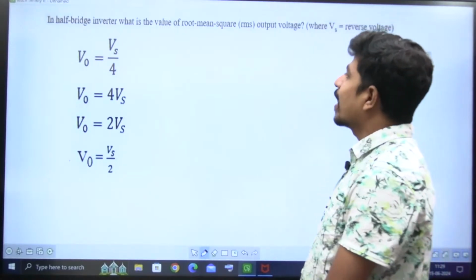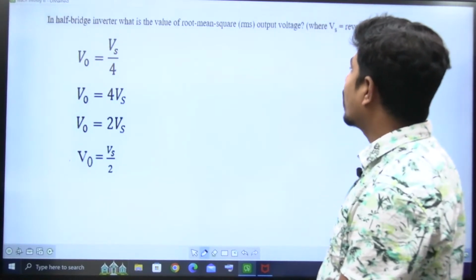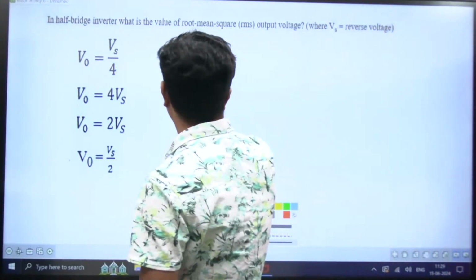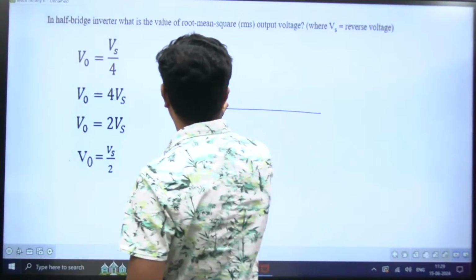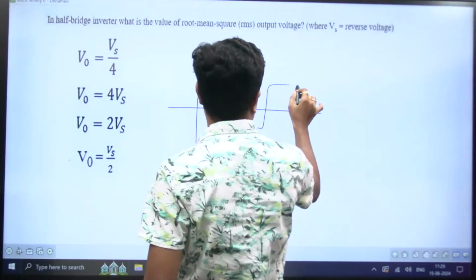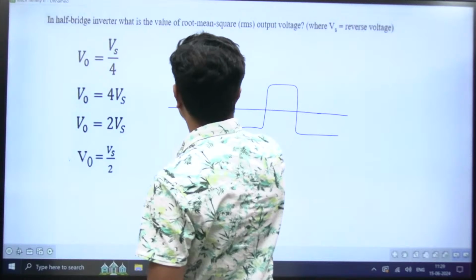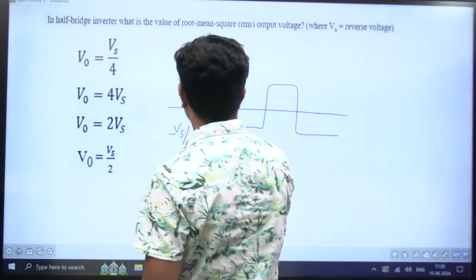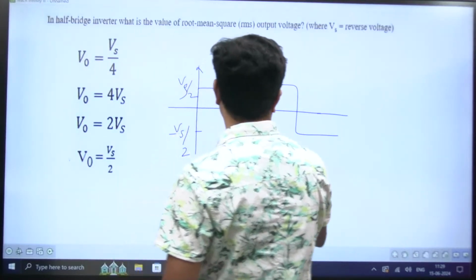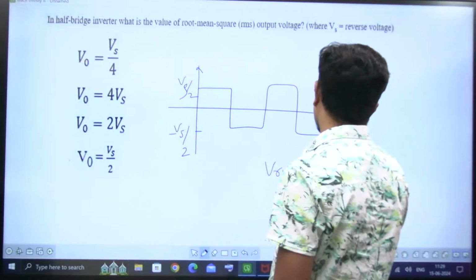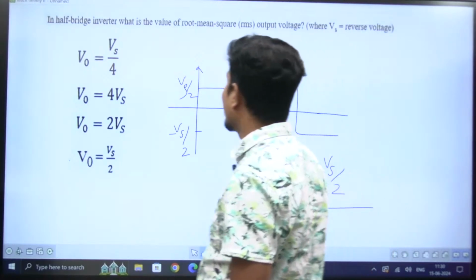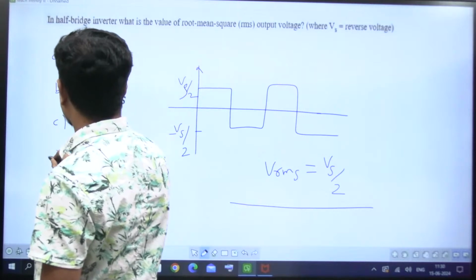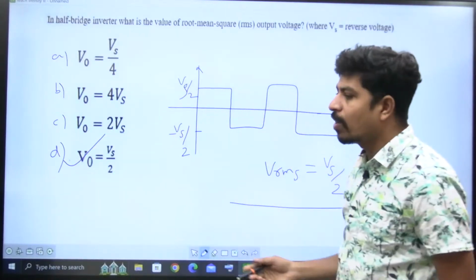In half bridge inverter, what is the value of root mean square output voltage? You're going to get the output of half bridge inverter like this. This is Vs by 2. This is minus Vs by 2, right? If you take its RMS value, Vrms is equal to Vs by 2. So answer is option C. Yeah, this is the output waveform of half bridge inverter.